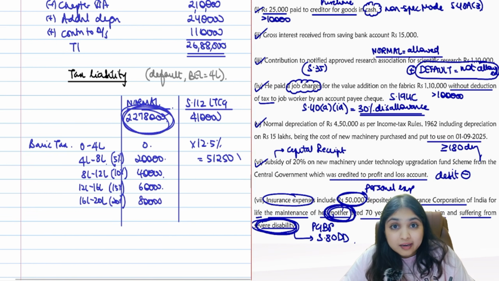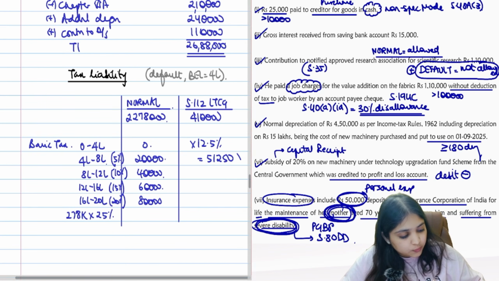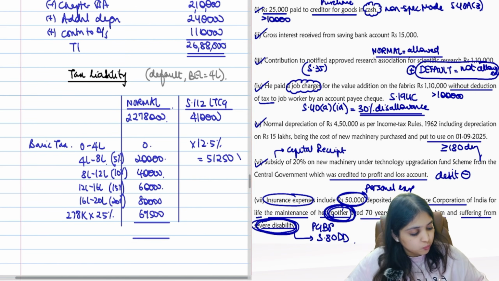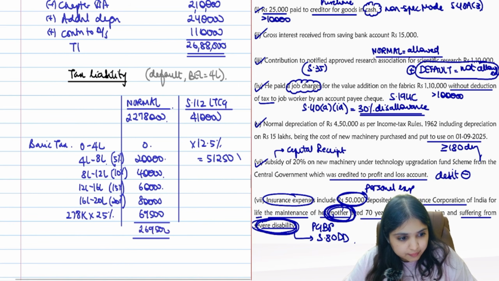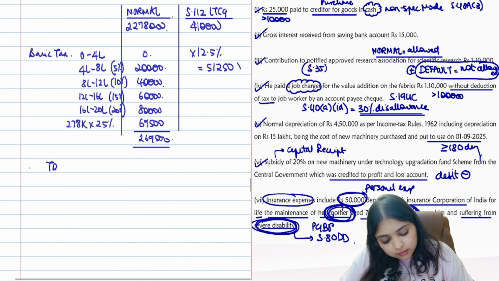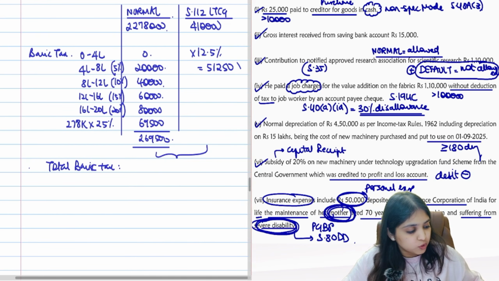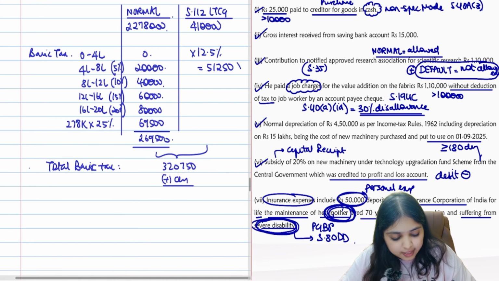Then our income is 22,78,000. So on the excess 2,78,000, 25% tax, that's going to be 69,500. So what's your total basic tax on the normal income? I am getting 2,69,500. Are you getting the same thing? So what's your total basic tax? 2,69,500 plus 51,250, 3,20,750. No rebate. Income is more than 12 lakhs. Straight away I'll add cess at 4%.